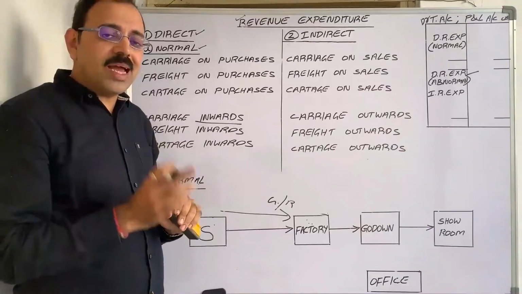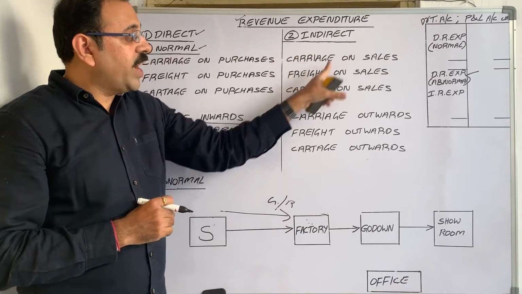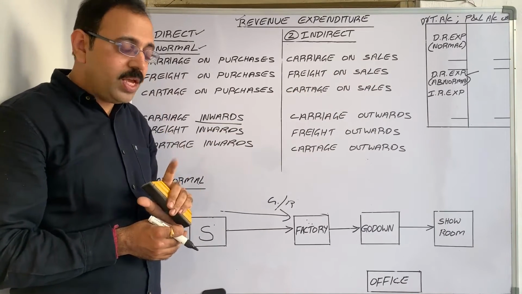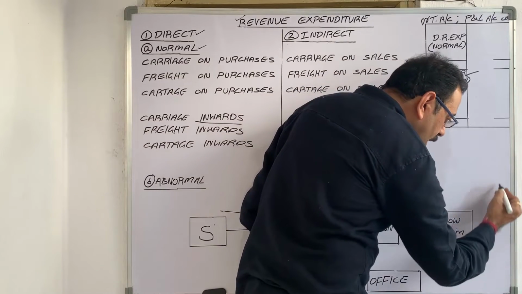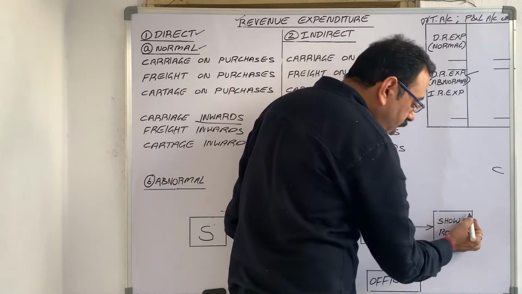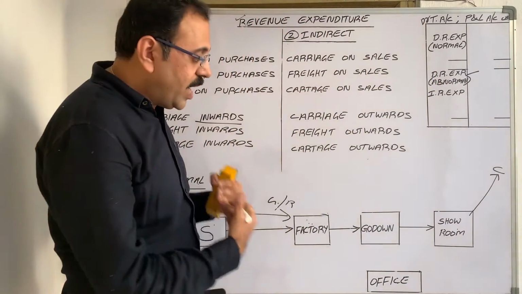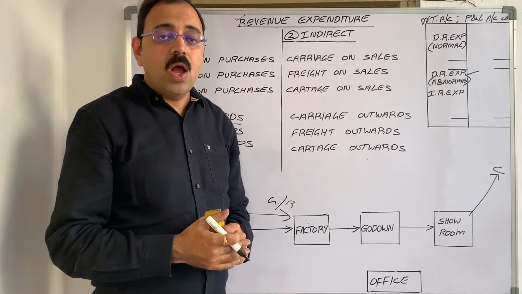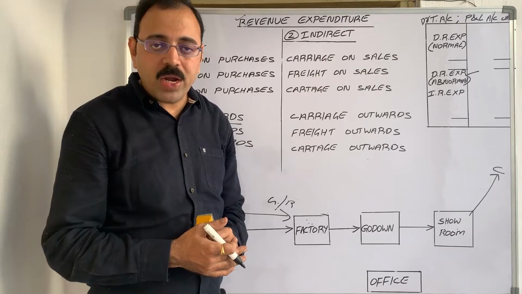And assume in the trial balance he has given like this: carriage on sales or freight on sales or cartage on sales. What is the meaning of this? From our showroom to the customer's place, we are transporting the goods. We are giving transport facility to the customer. Some pizza houses or restaurants or online websites, Amazon, Flipkart, etc.